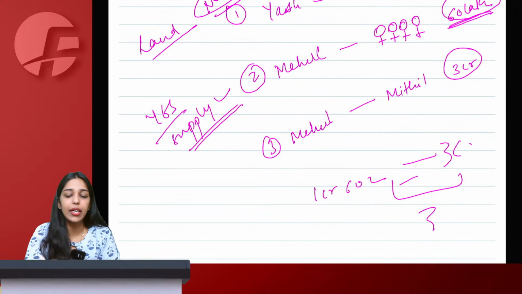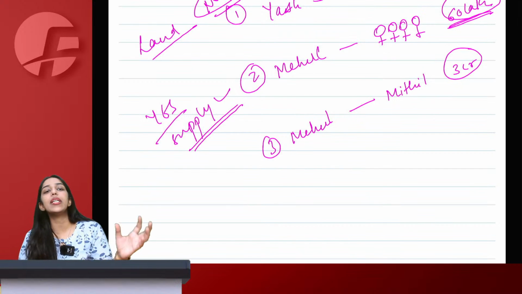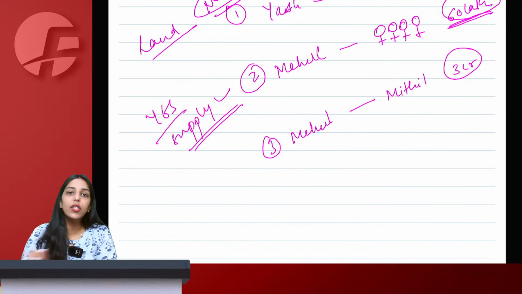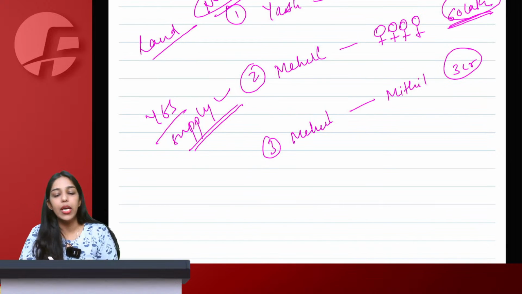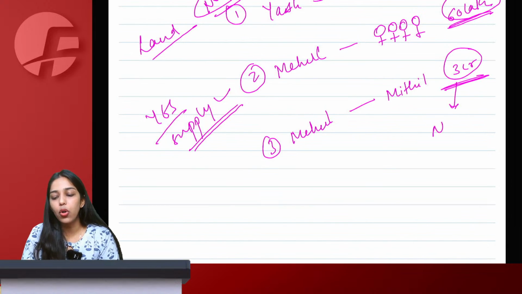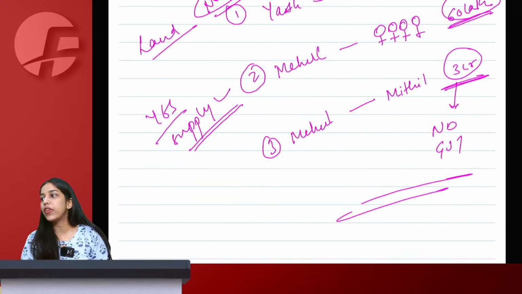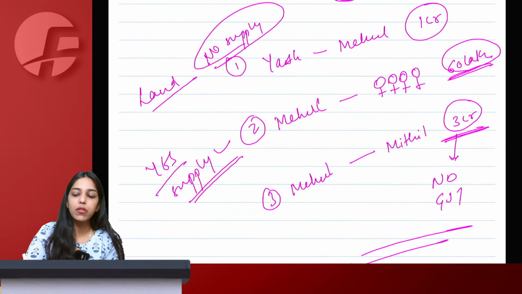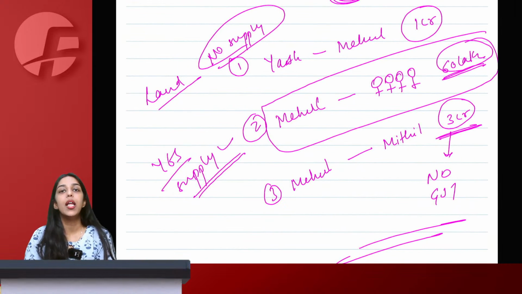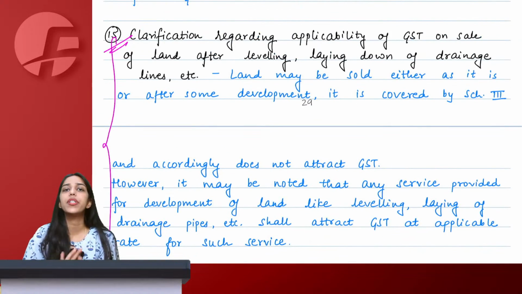No, nothing like that. Even if you sell the land as it is, or you incur some expenses on that land and then you sell the land, under both the cases it is a sale of land only, and therefore on this entire 3 crore also no GST will be levied. Is this clear to all of us? Yes, only leveling would be taxable, only the transaction between Mehul and workers would be taxable, no other transaction will be taxable. That is what is written here.